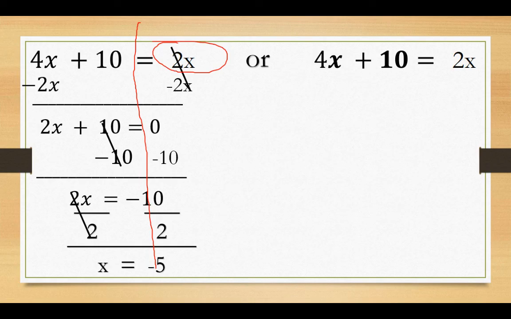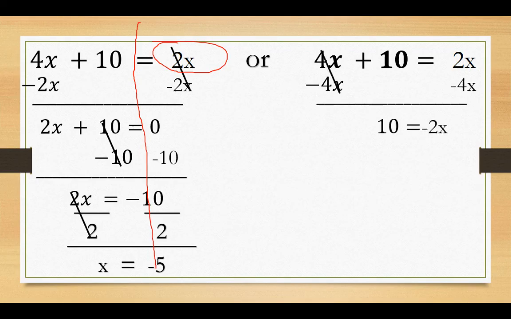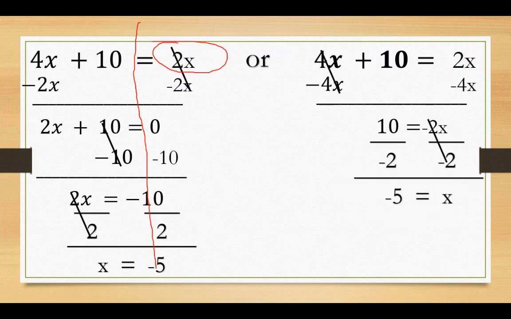Now let's look over here and see how many steps it takes if I move the 4. So I minus the 4x, and then I divide by negative 2. Which one was faster? This was 3 steps. This was 2 steps. So it doesn't matter. If Johnny worked it this way and Sally worked it this way, they are both right. But it took Sally less time. So you want to think logically and pick the right way to do that.